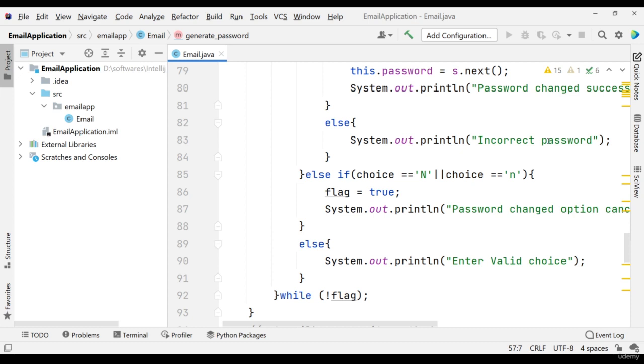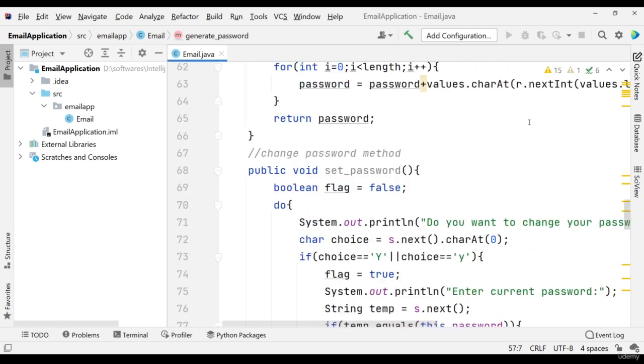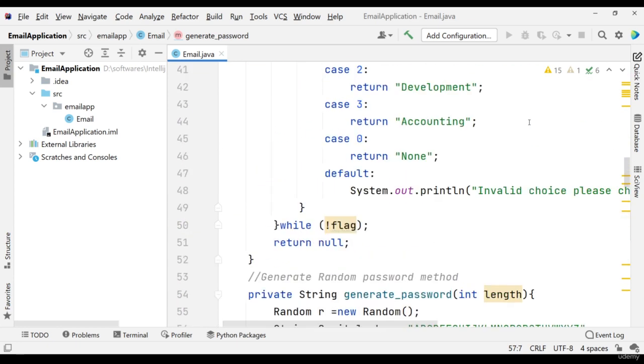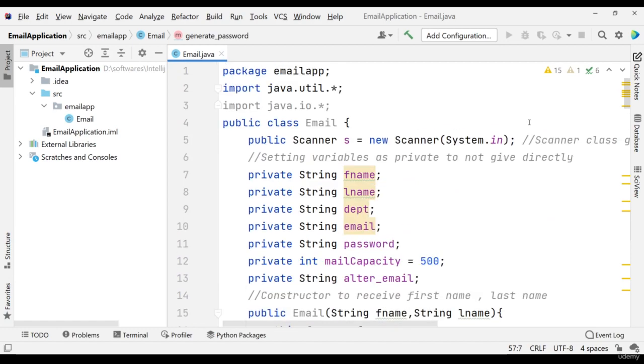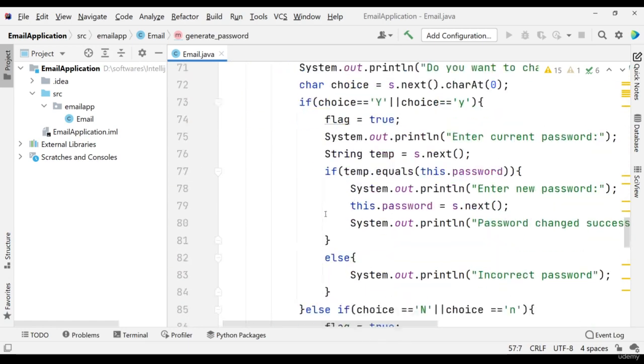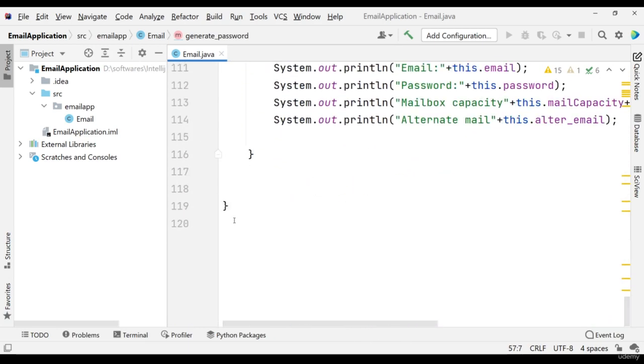So let's see how we can use this part, like how we can run this part. Before that, we are not running this part, but if you want to run this part, you need to create a main method. So why I'm using object oriented here: you can see this is Email, I can just put the main method here and invoke this, but it is not a very good practice, as this code is already very lengthy.